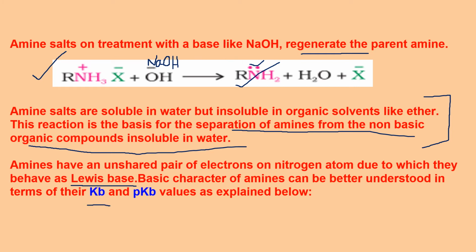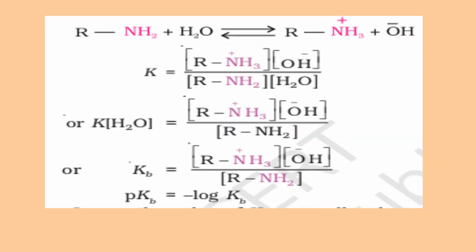Kb is the dissociation constant of a base, and pKb is the negative log of Kb. So if I take this RNH2 in aqueous medium, at equilibrium it will be RNH3 plus and OH minus. Then you write the equilibrium constant for this reaction: the product of the concentration of products divided by the product of the concentration of reactants.